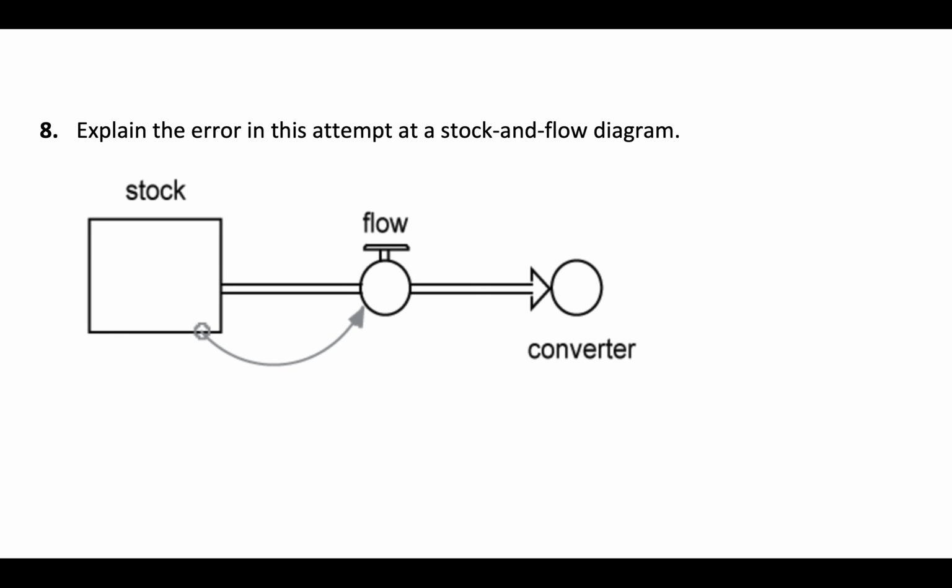Okay, next problem. Explain the error in this attempt at a stock and flow diagram. This almost looks like a stock and flow diagram. So I have to say, what is wrong with this? So the stock looks fine. There's a flow coming out of the stock. That looks fine. This stock has a causal link to the flow. That seems reasonable. But then there's this converter over here, and that's where the problem comes into play.